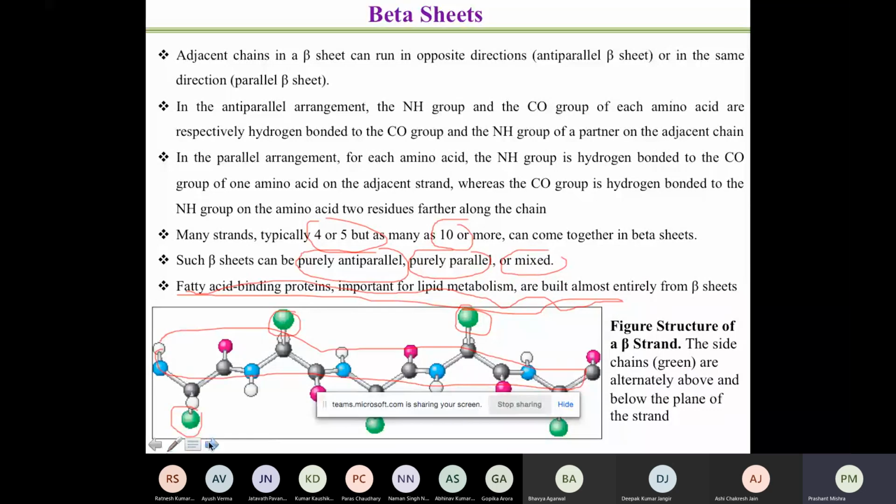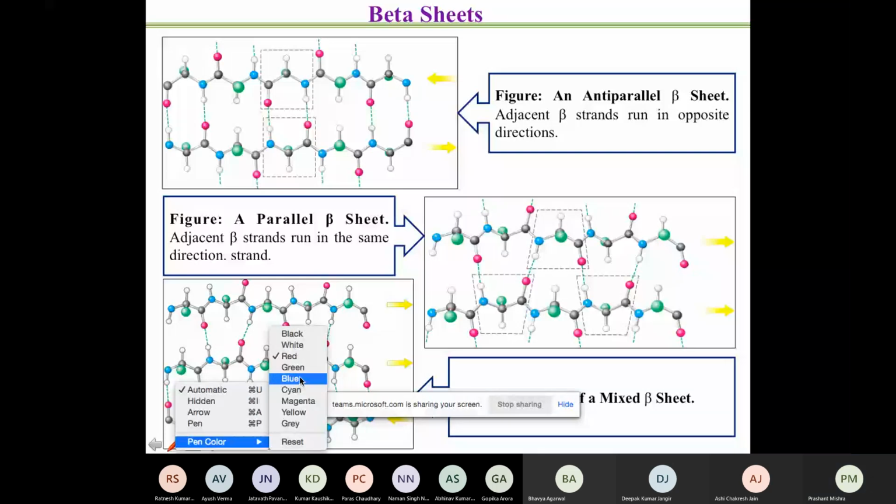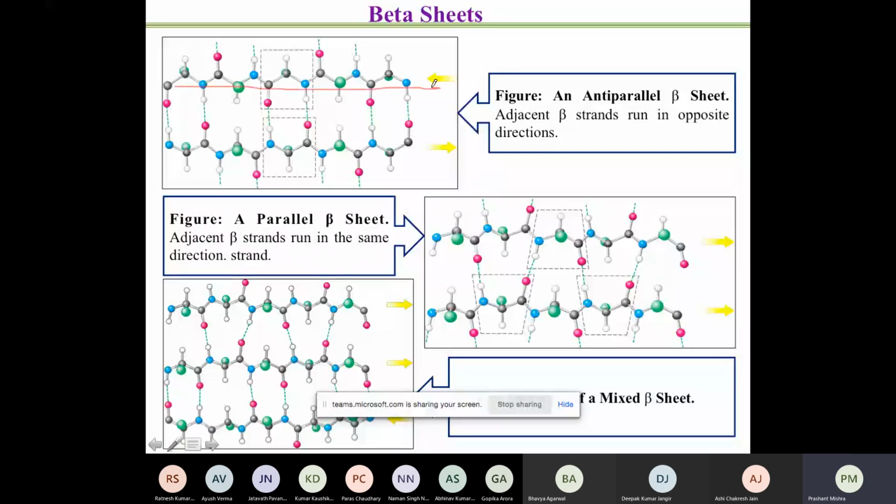Okay, in the next slide it shows the different patterns of the beta sheet. Can you see the pattern here in the first one? There is a sheet running in one direction, and another running in the other direction. This is shown by these arrows.